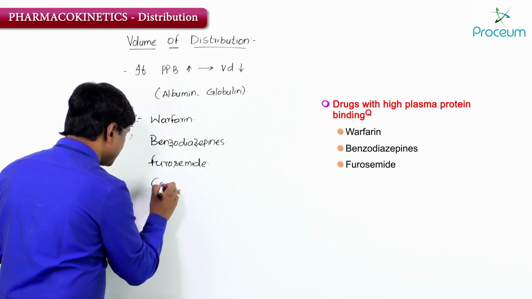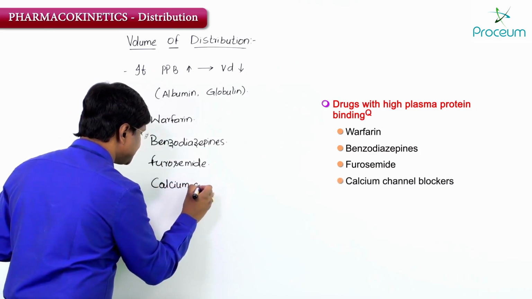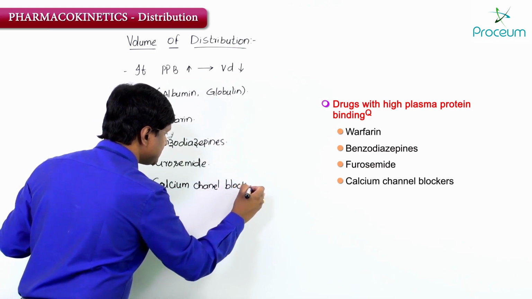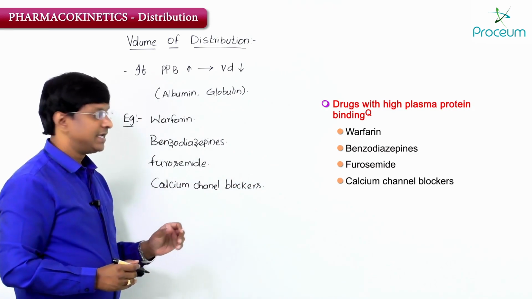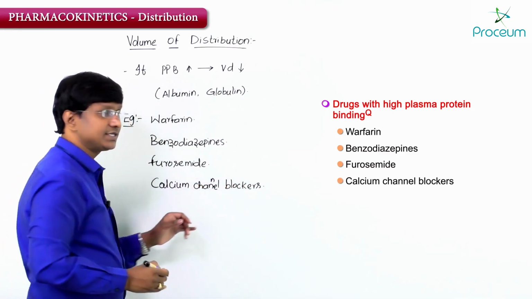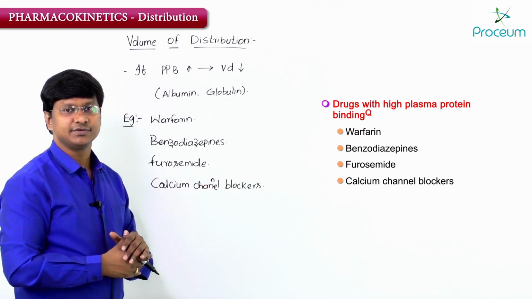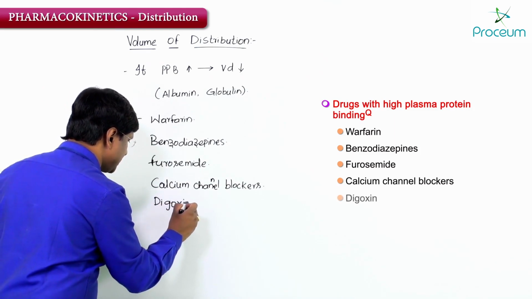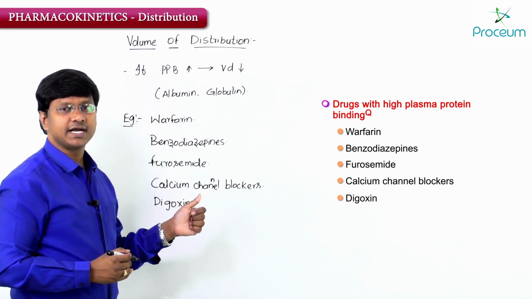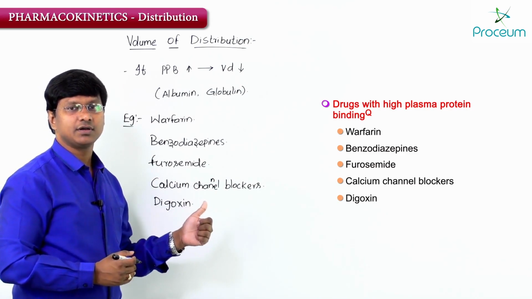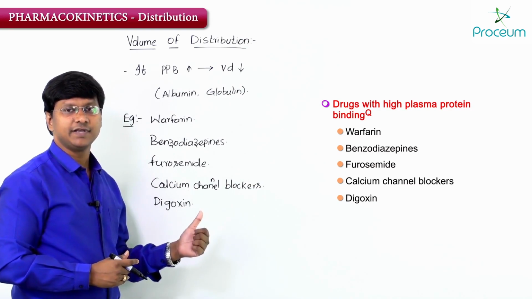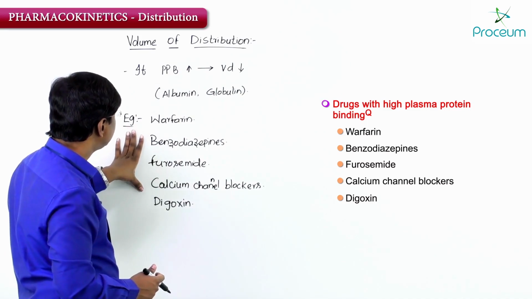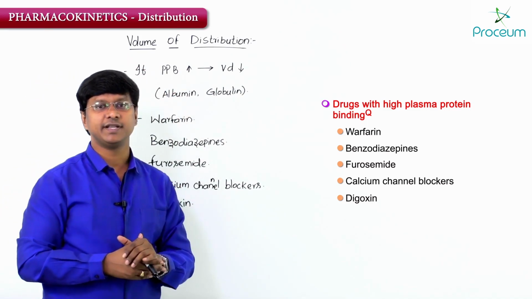Next, we have another group of drugs, the calcium channel blockers. Remember, these are used as antihypertensive drugs, and not only as antihypertensive drugs, they are also used as antiarrhythmic drugs. The other drug which has high plasma protein binding capacity is digoxin. Digoxin is a cardiac glycoside. It increases myocardial contractility, it is used in patients with heart failure, and it is also used in the treatment of atrial fibrillation. So remember, these drugs have high plasma protein binding capacity.